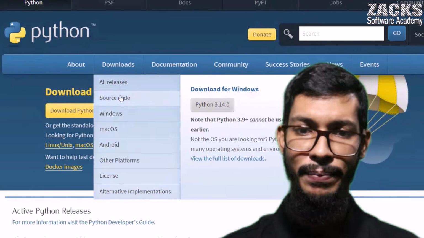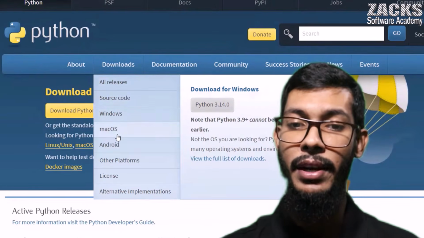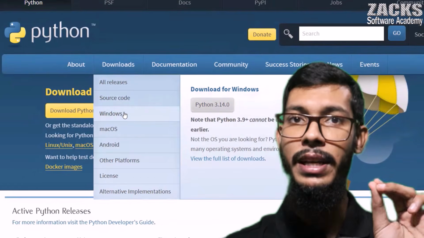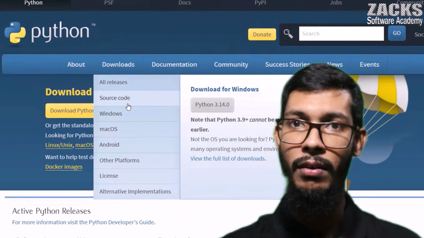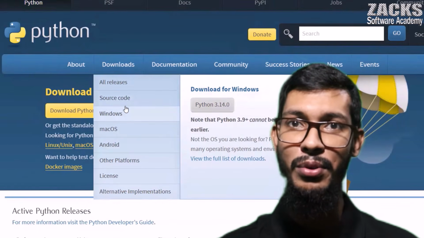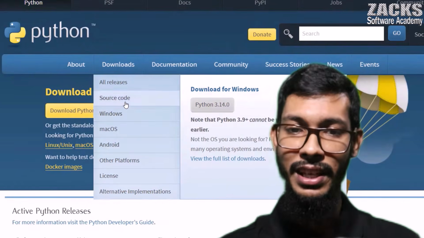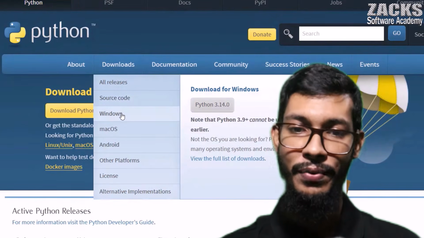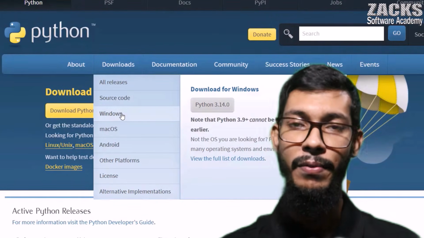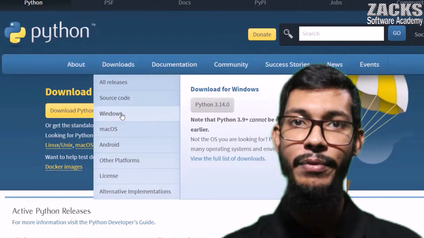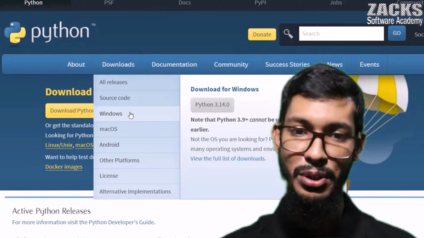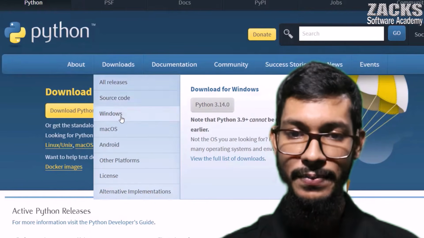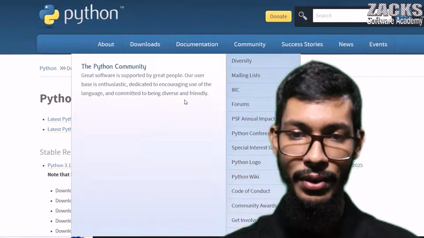Or if you want, you can download for the Mac operating system, right? If you are using the Linux operating system, I think you are already a legend, right? So no need to show you how to download or set up. Even if you are using Kali or Ubuntu or Fedora, whatever flavor of Linux you are using, if you face any problem, no problem, you can ask your doubt. But I hope you are able to download this one. Let me show how to download on Windows. So simply click here on Windows.